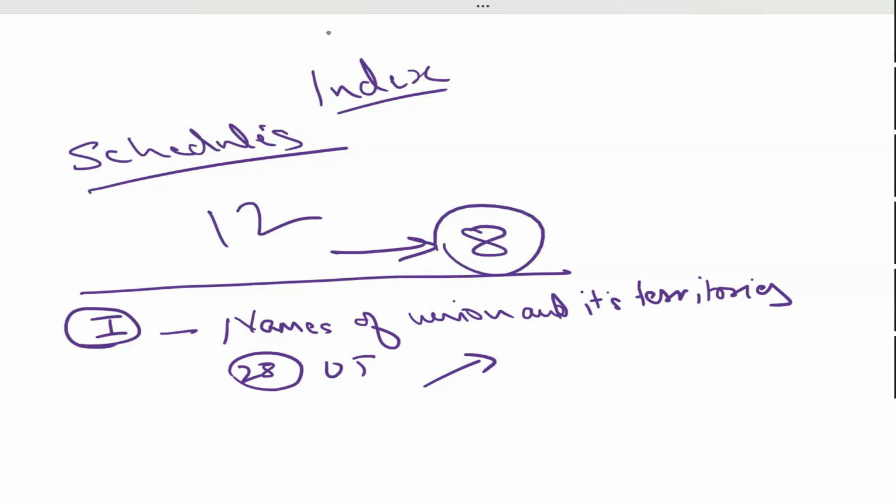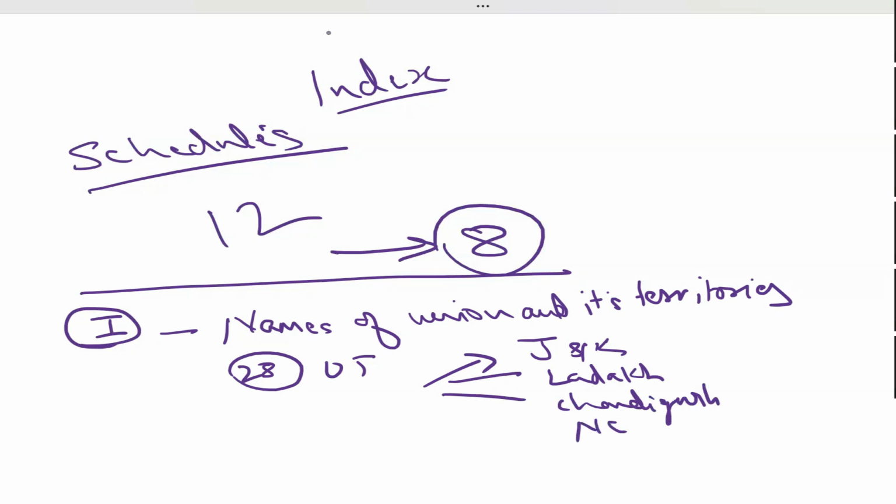Tell me the names. Jammu and Kashmir has become one union territory. Number 2, Ladakh. Chandigarh. Delhi, NCT of Delhi.